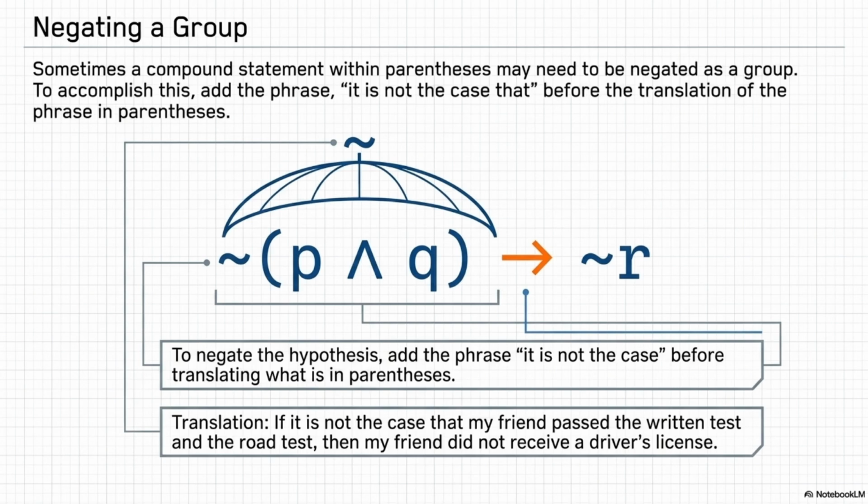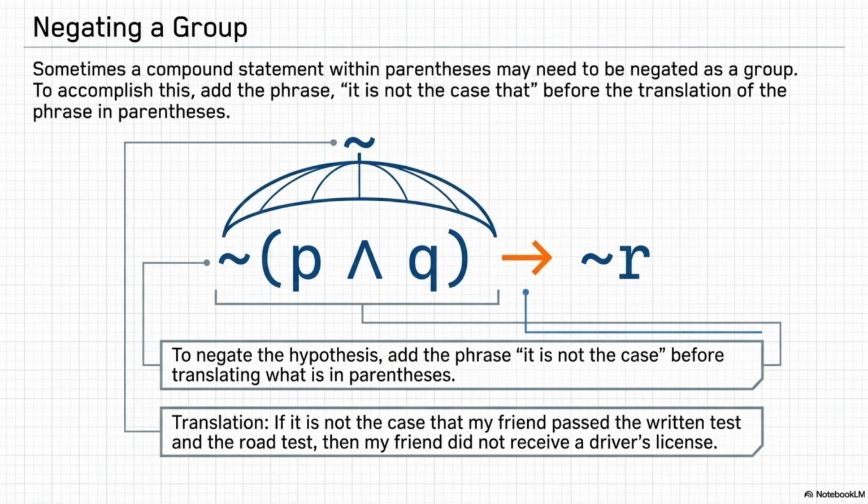Exactly. Does it mean they failed both tests? Yeah. Or does it mean they only failed one of them? That ambiguity is exactly why everyday language fails at complex logic. Section 2.2 gives us a strict syntax rule to solve this. When an entire group inside parentheses is negated, you cannot just sprinkle the word not onto the verbs inside. Correct. You have to use a very specific formal phrase to indicate that the whole group is being flipped. That phrase is, it is not the case that.